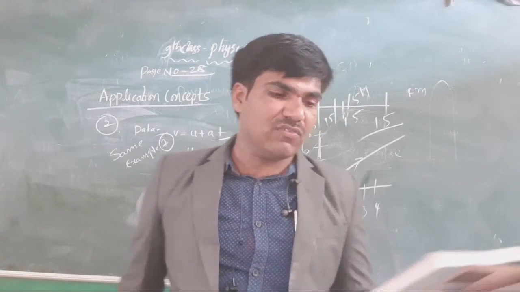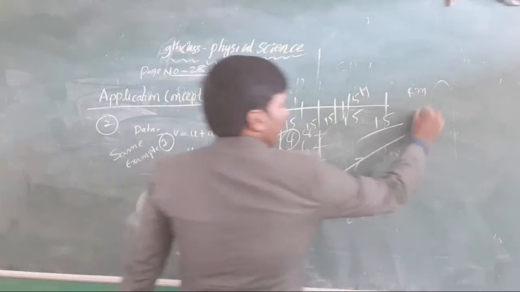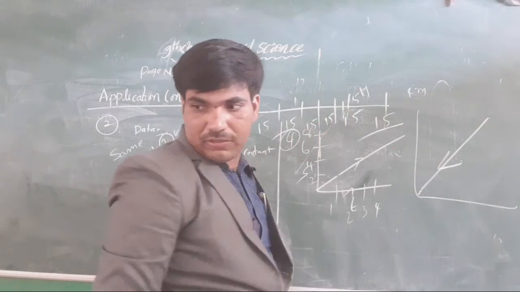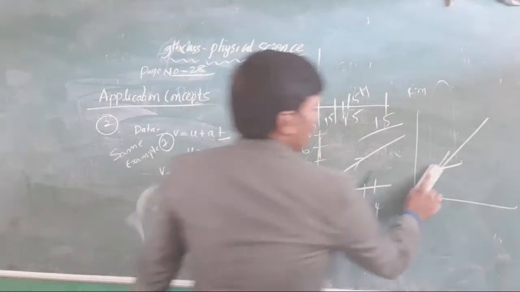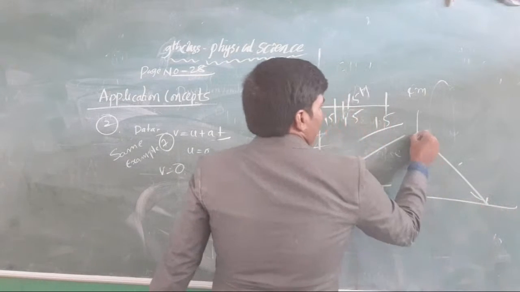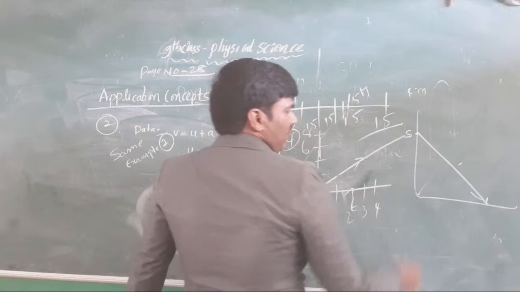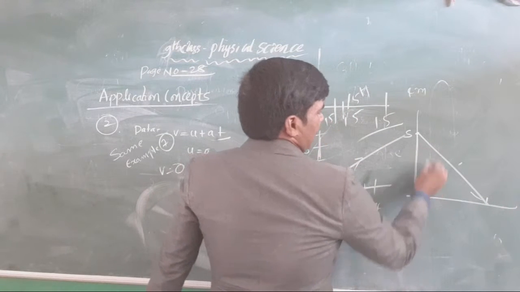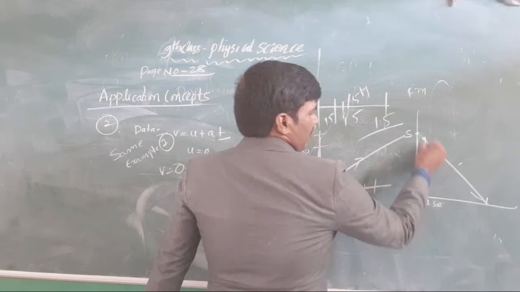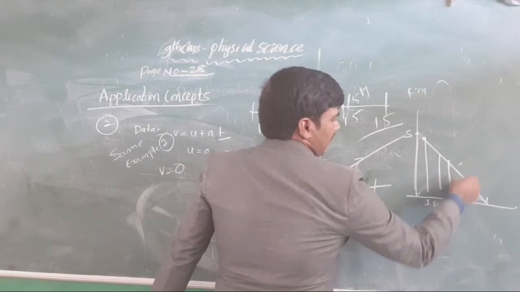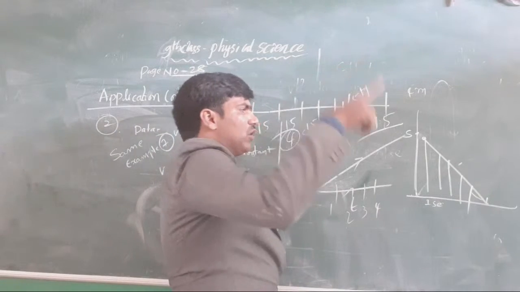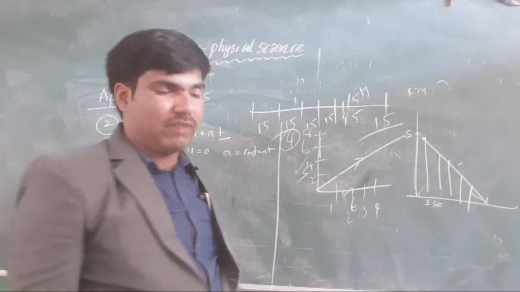And next, draw the distance to time graph when the speed decreases uniformly. Decreases uniformly means you get a line like this. It traveled this much distance initially. At the first second it will have traveled a greater distance. Then it decreases, decreases, decreases like that. Understood, all of you? When it increases, an upward line; when it decreases, a downward line will be made for us.